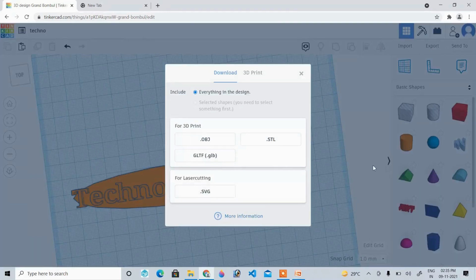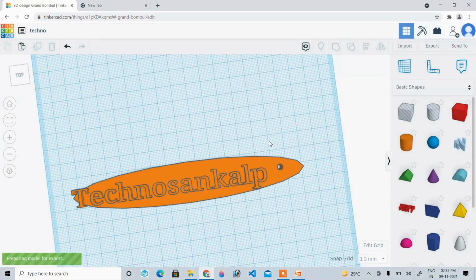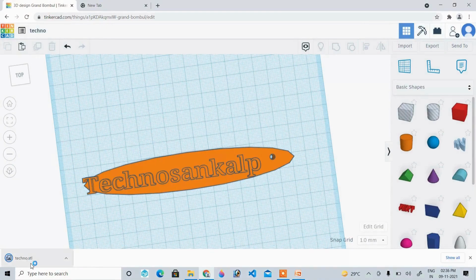So this is a designing model. So we have to save this file with the extension of .stl. Long form I already told you. So that STL file will be downloaded and it will be stored in the downloads folder of your laptop. Okay, so now my Techno STL is downloaded.